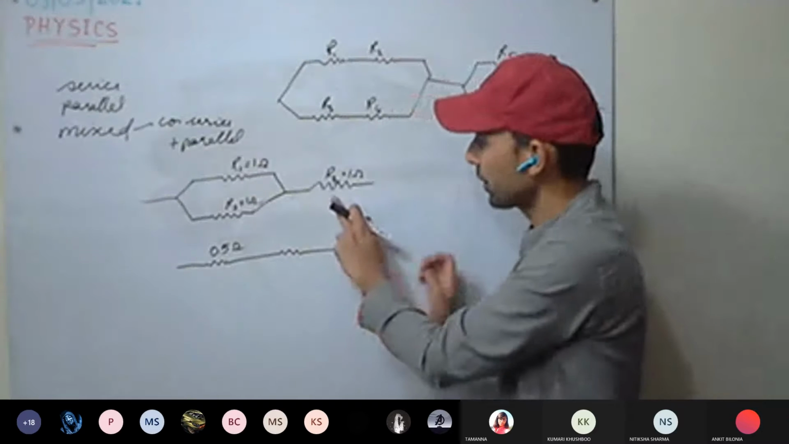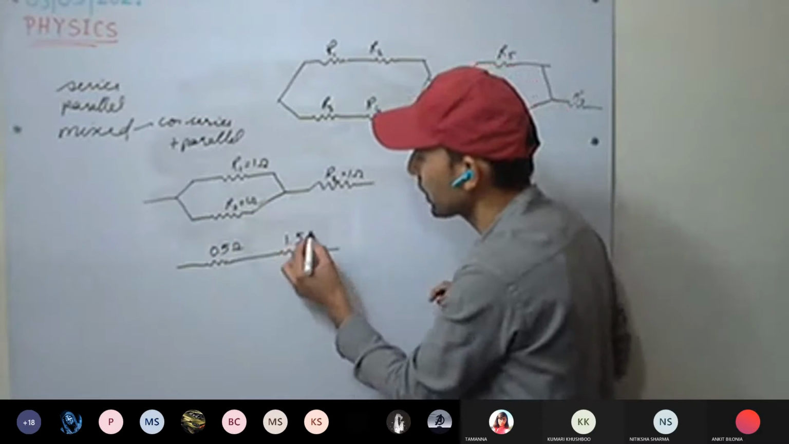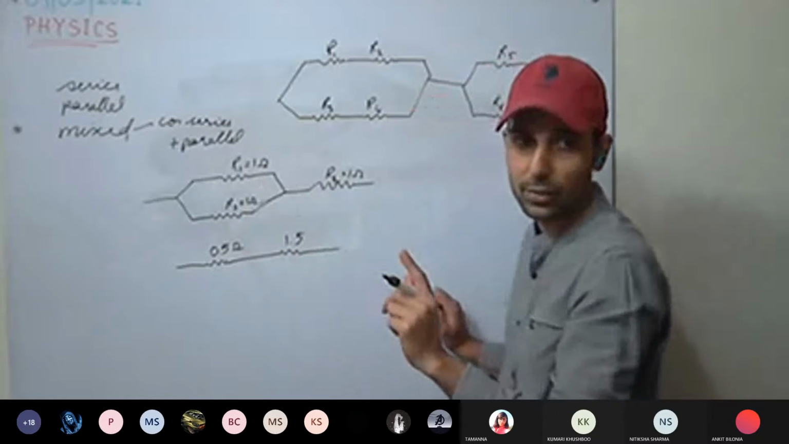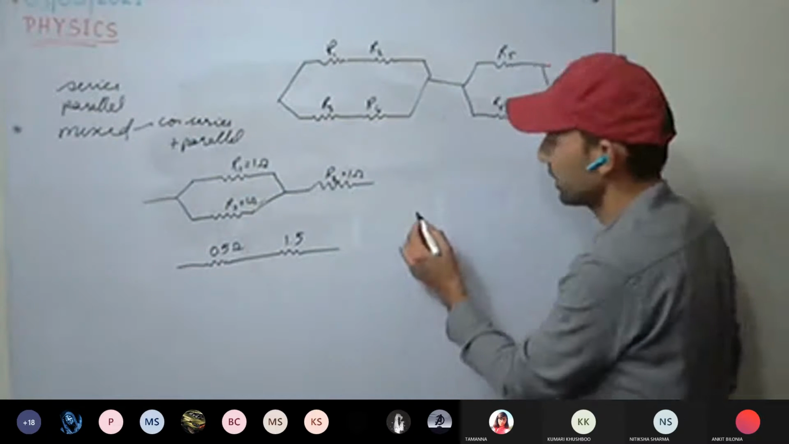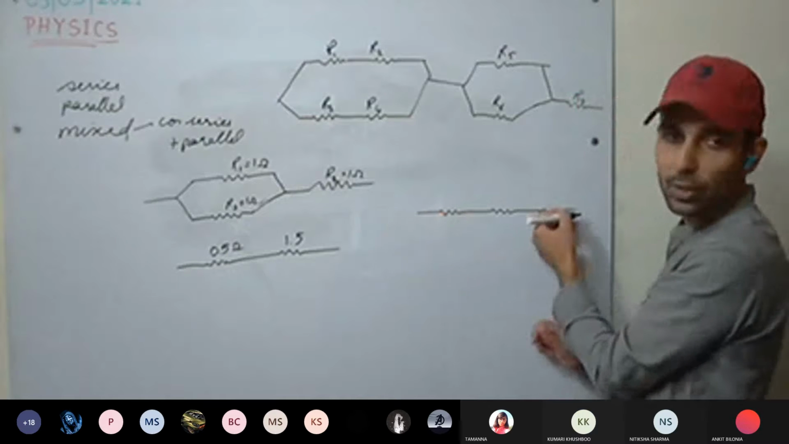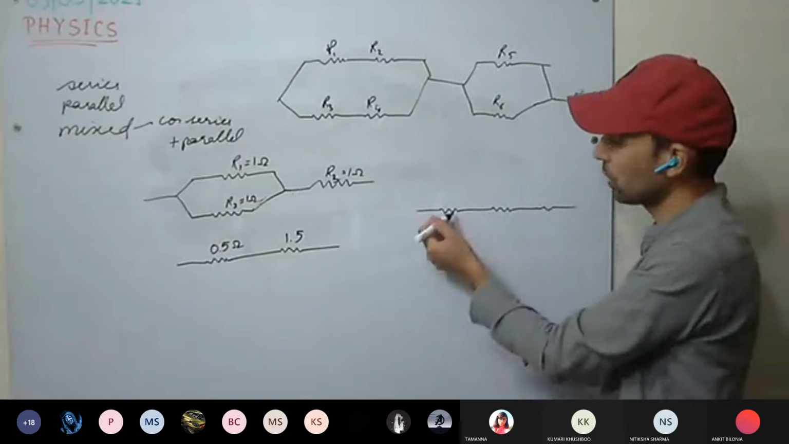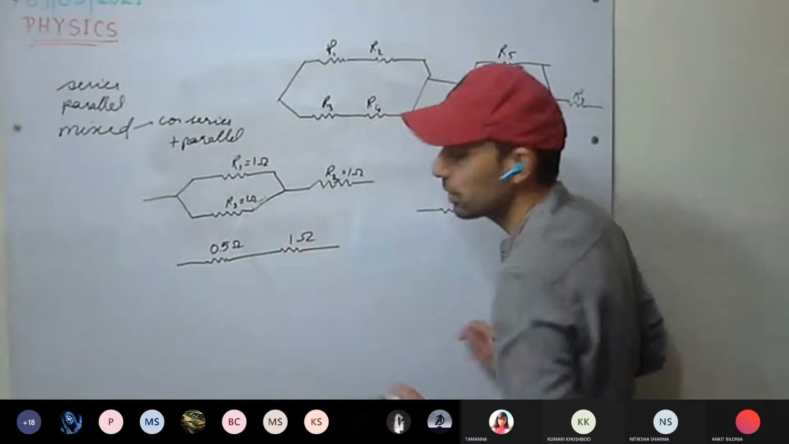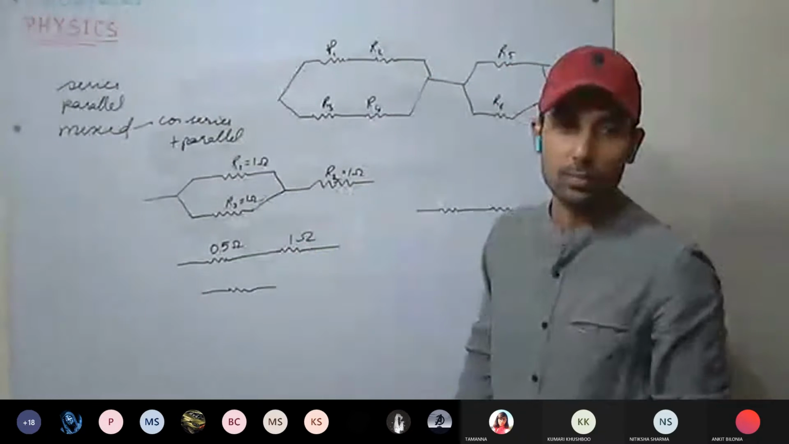Okay. And whenever we want more resistance, we have to connect them in series. It means more obstruction will be there to the flow of current. Here obstruction, again obstruction, again obstruction. More obstruction means more resistance. Okay, what will be the equivalent resistance now?